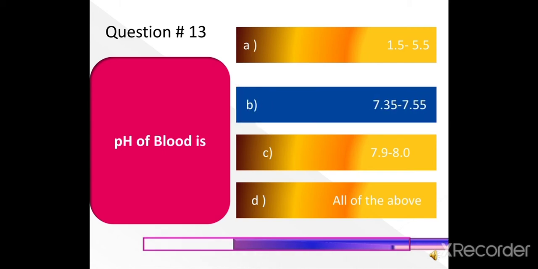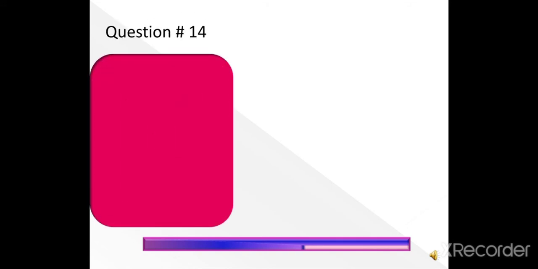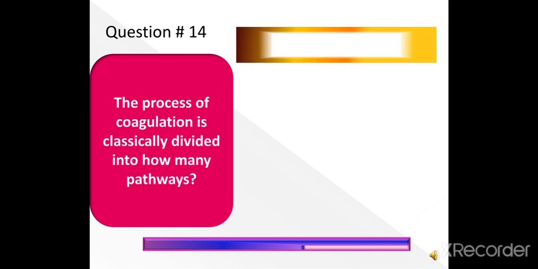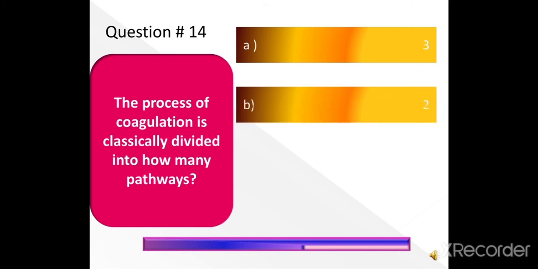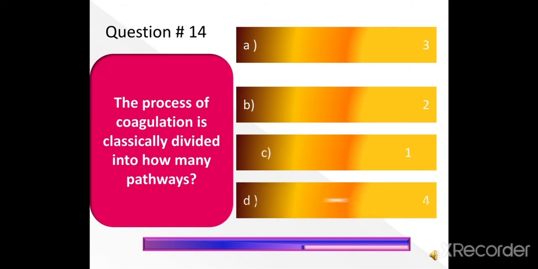Next question, question number 14: The process of coagulation is classically divided into how many pathways? 3, 2, 1 or 4. There are 3 pathways, that is intrinsic, extrinsic and common pathway.